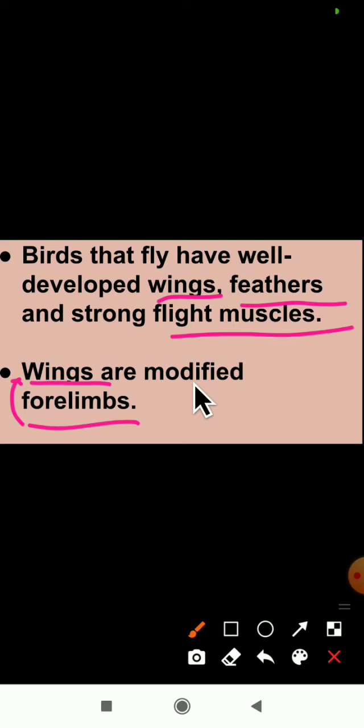If the bird wants to fly, then what does it have? It has wings, feathers and flight muscles. How are the birds flying? Birds fly with the help of wings, feathers and flight muscles. These wings are nothing but modified forelimbs.